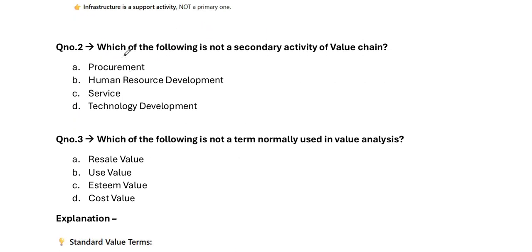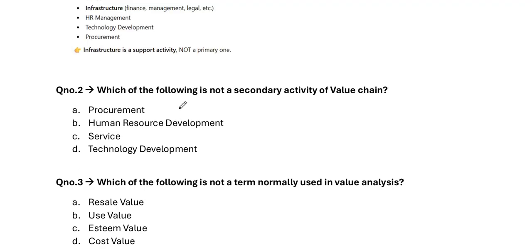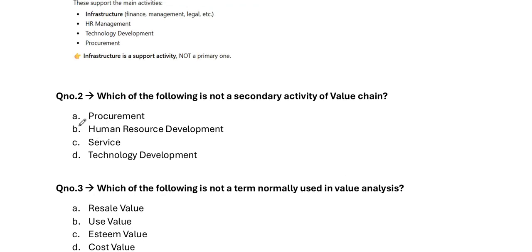Question number 2. Which of the following is not a secondary activity of value chain? In this, as we have already discussed above, except the service part, all other 3 points are covered under primary activity and service will come under the secondary activities. Therefore, option C is correct, which is not a secondary activity.